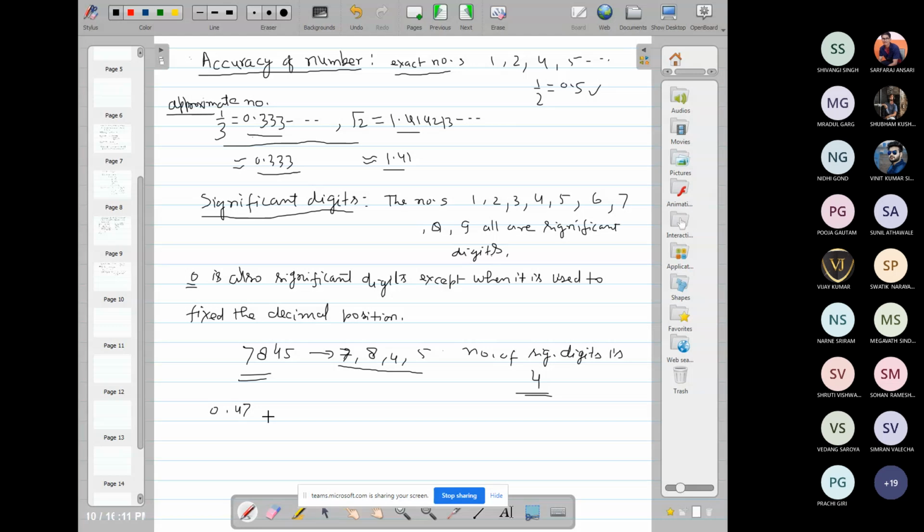Then the significant digits are 4, 7, 5, 8 only. The 0 is not a significant digit here because it is used to fix the decimal position.